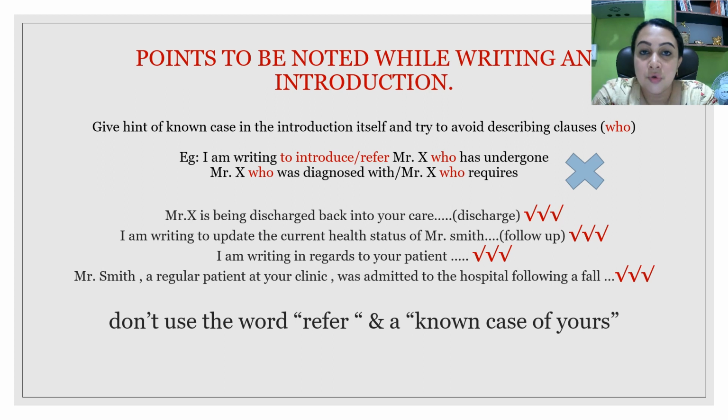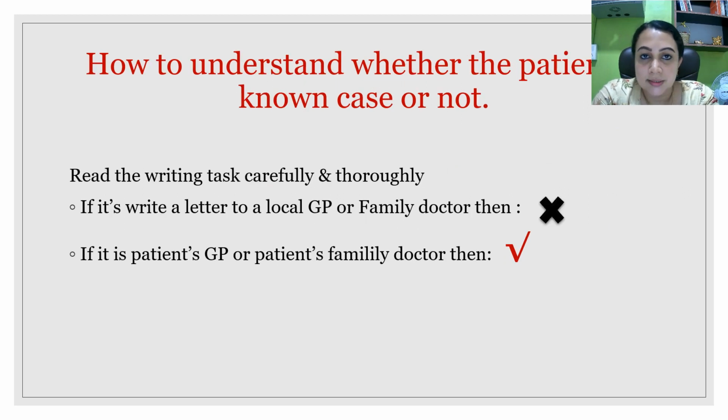And if you require follow-up care, you can write "I'm writing to update the current health status of Mr. Smith." If you're writing to the family doctor or the patient's GP, you can write this way. Another way of writing is "I'm writing in regards to your patient," or "Mr. Smith, a regular patient at your clinic, was admitted to the hospital following a fall..." In this way you can write the introductory sentence when you're writing a known case.